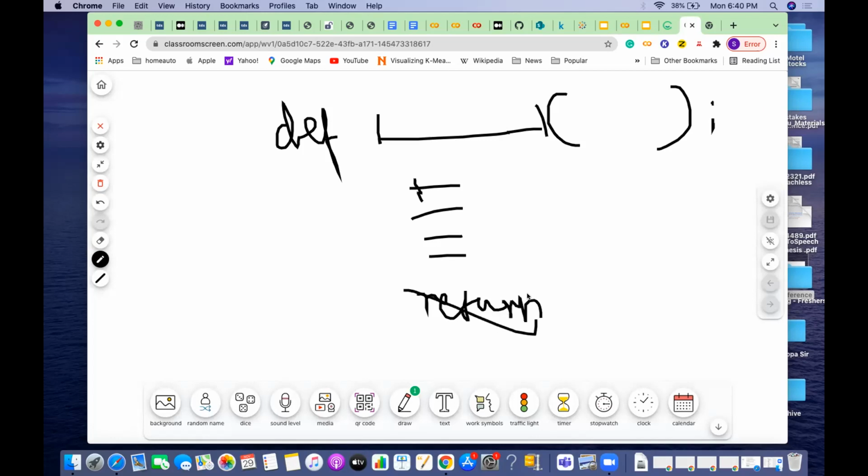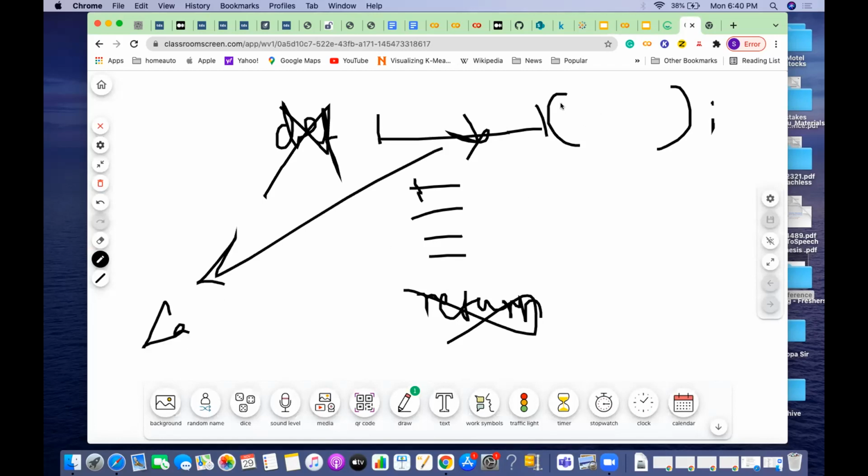But in this case there is no return, and it is fine without it. There is no def, and no name; the name is converted into lambda. The arguments have no brackets but a space, and the colon is there, but everything indented on the next line goes here as only one statement, not multiple statements.